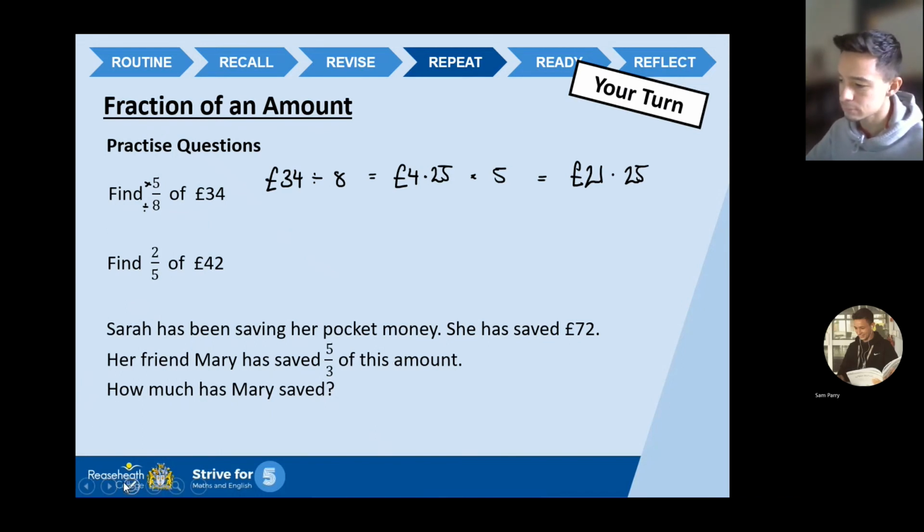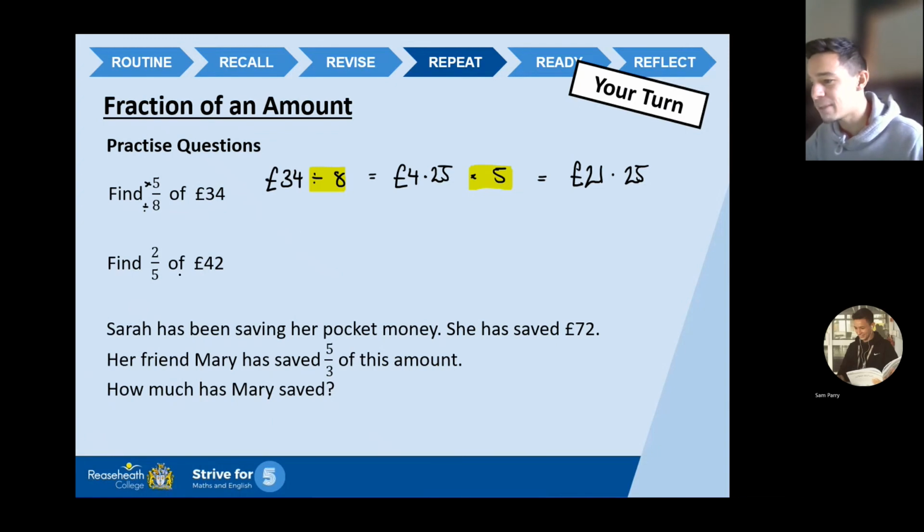Okay. I'm just going to highlight this again. Look, I'm showing you that I'm not just telling you one thing and doing another. I'm doing exactly what I'm telling you guys to do. I'm dividing by the bottom, timesing by the top, and I'm arriving at the right answer. Okay. £21.25, question 1.